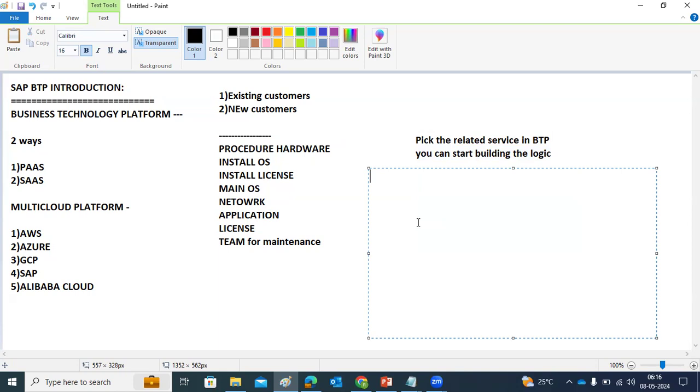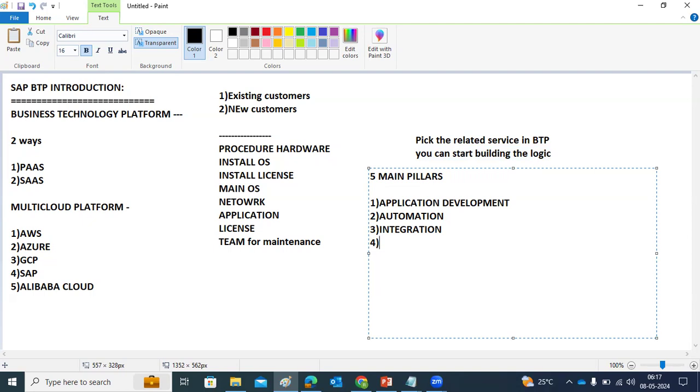Their services and solutions can be categorized into 5 main pillars. Previously it had only 4, now it's 5. One is application development: all the application development related tools and services come under that pillar. Automation related things come under another pillar. And the integration related services and tools are in one pillar.